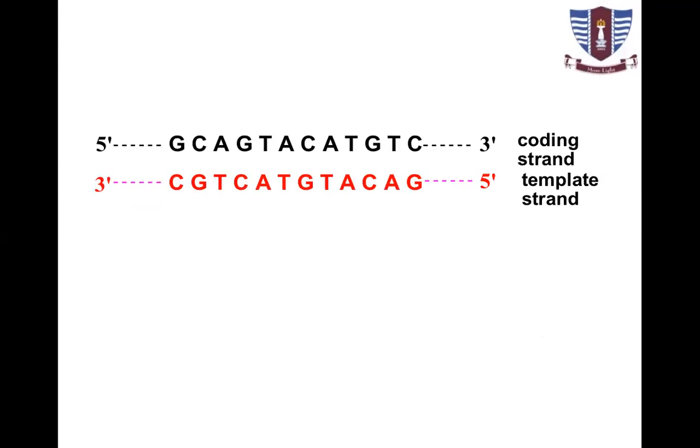So look at this. This is a coding strand and template strand. Both of them have the same sequences, the only difference being adenine and thymine. So this is messenger RNA. It is synthesized from another strand which is present below this strand, that will be the template strand. That template strand, if represented in black, is complementary to this one. So this is the complementary strand, below is the template strand.